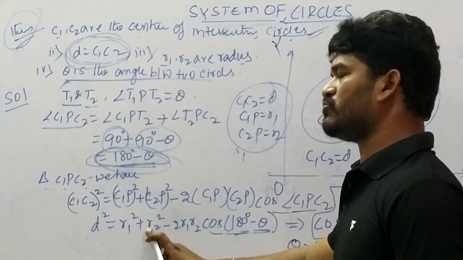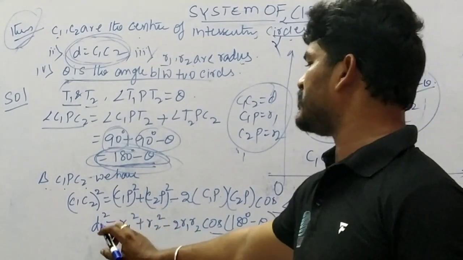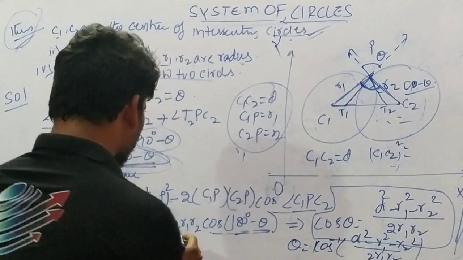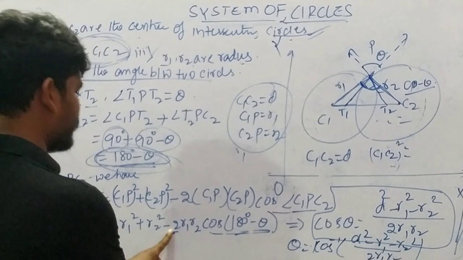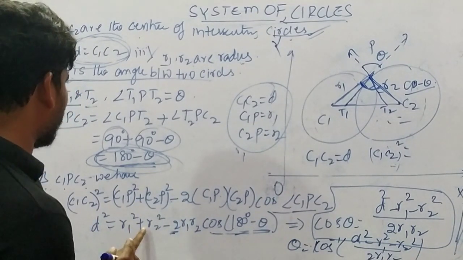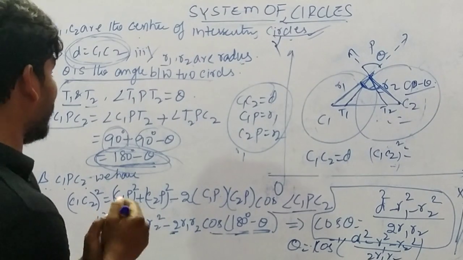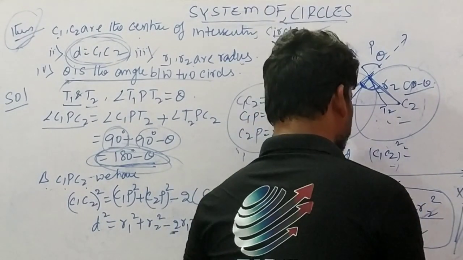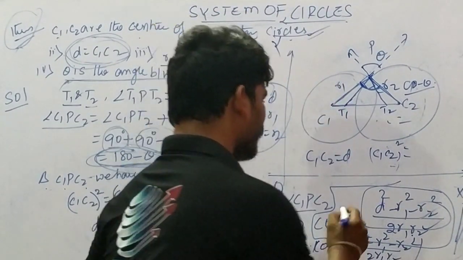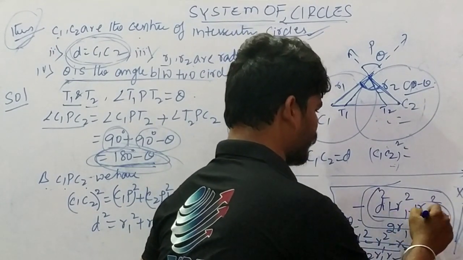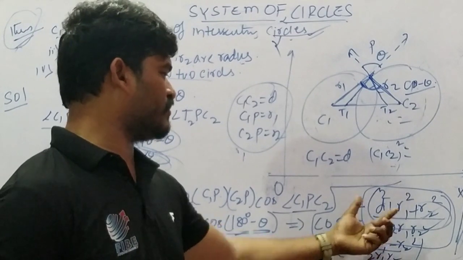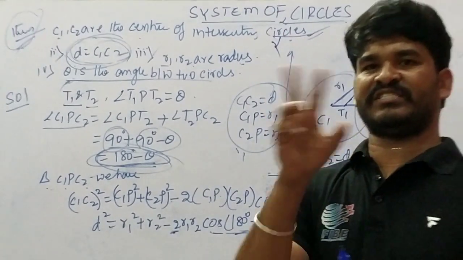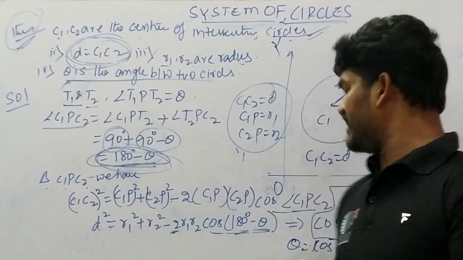Therefore, transposing R1 square plus R2 square to the LHS, we get D square minus R1 square minus R2 square. Clear? Here, observe that this minus value is there. Transposing this side, we get R1 square plus R2 square minus D square, which defines cos theta equal to D square minus R1 square minus R2 square divided by 2R1R2. This is the final answer. Taking minus as common, we get the value positive. So this is cos theta, the angle between two circles whenever they intersect each other.